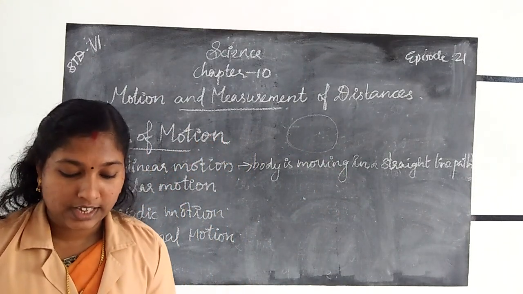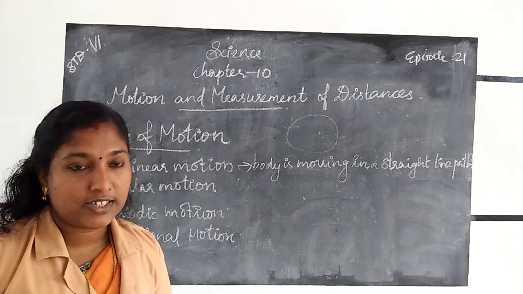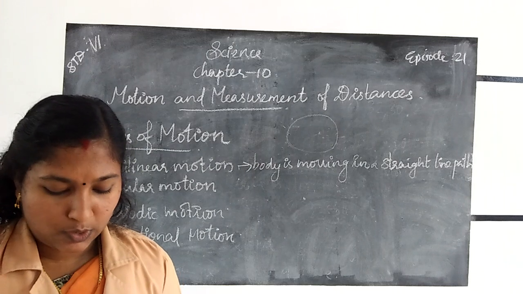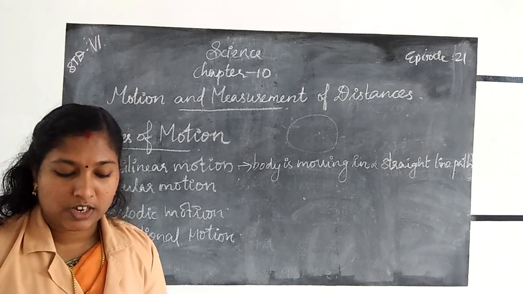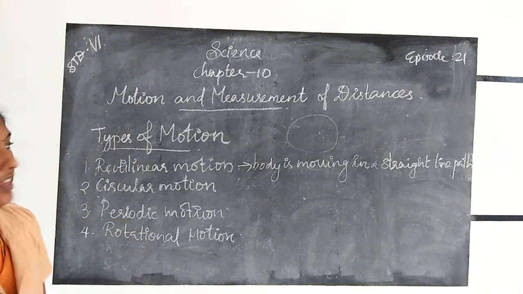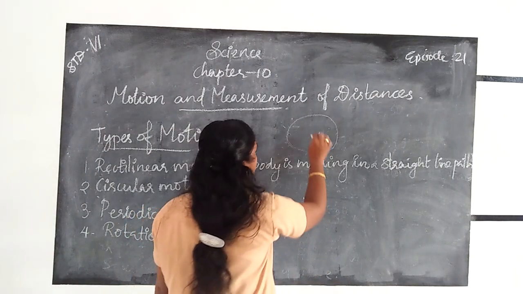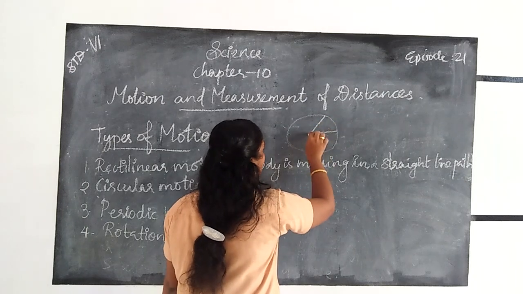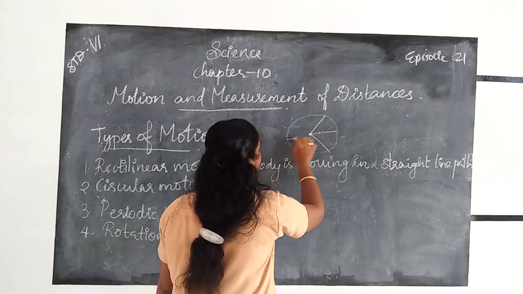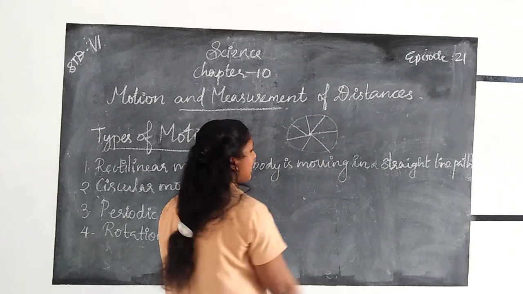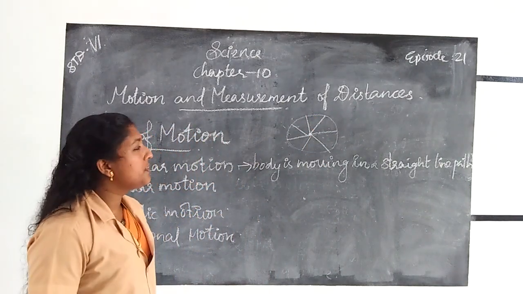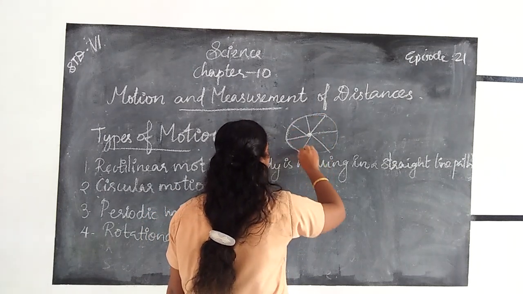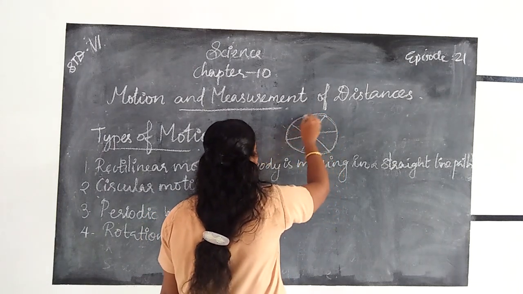When a body moves in a circular path, its motion is known as circular motion.